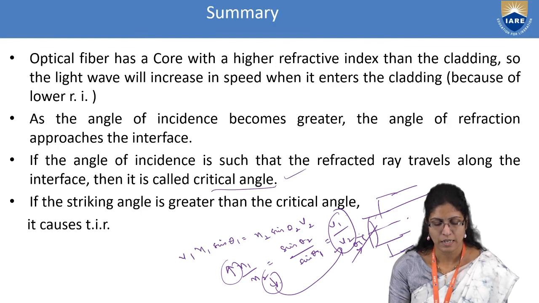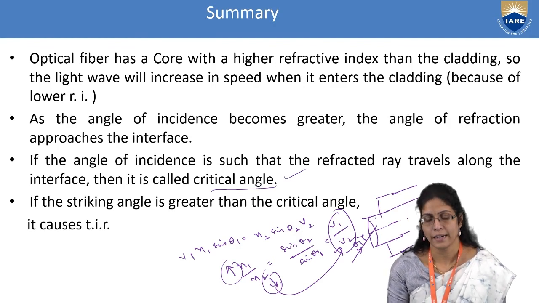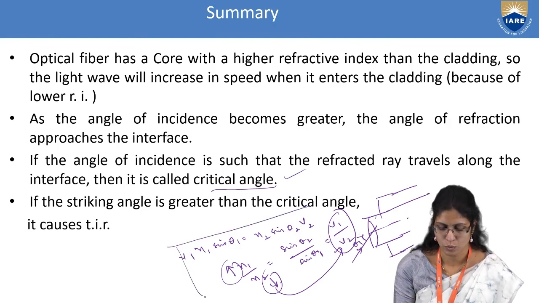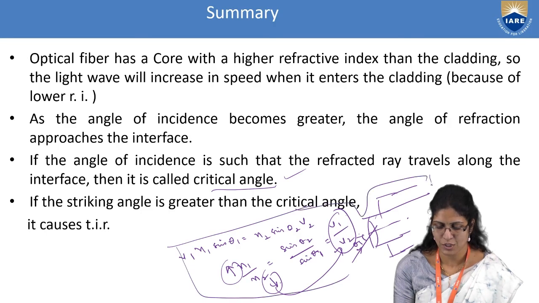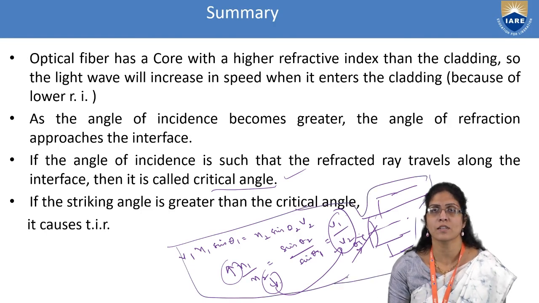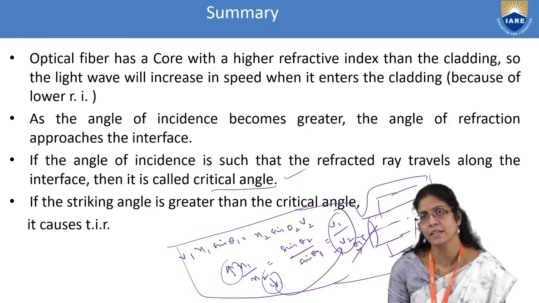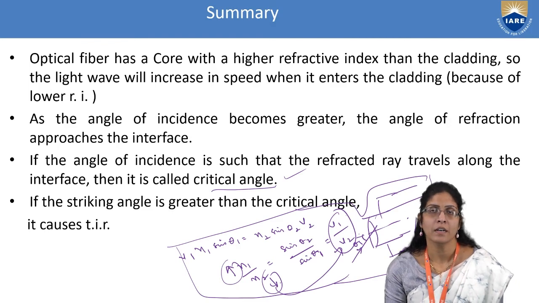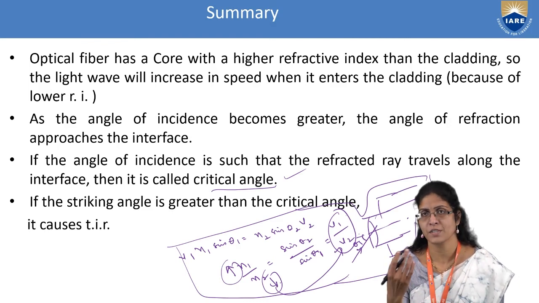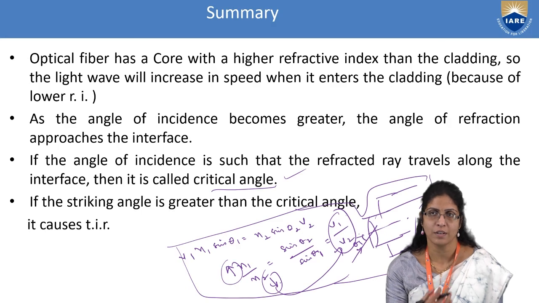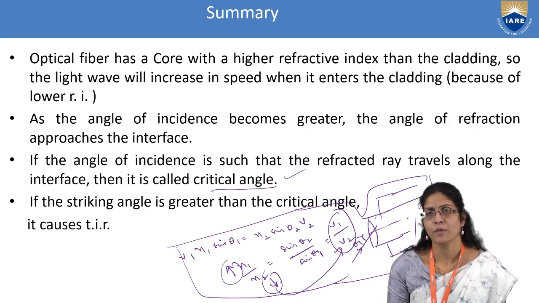So this is known as total internal reflection, and all this we have seen through reflections, refractions, and Snell's law, which is mostly controlled by the refractive index of the media through which the light is being transmitted and subjected to either reflections or refractions. Hope you have followed all the basic concepts which we have seen.